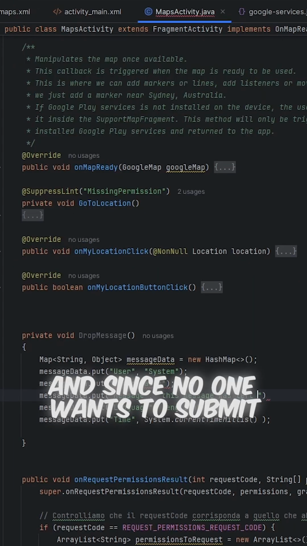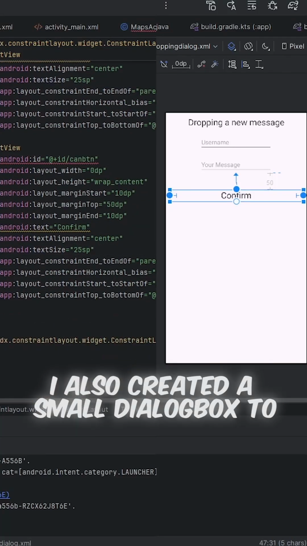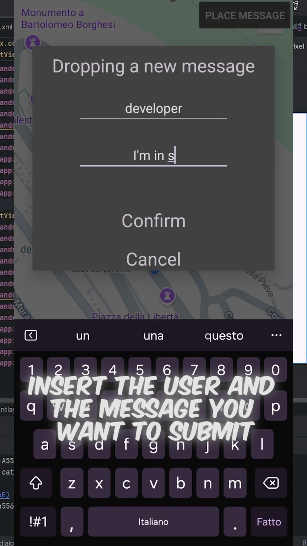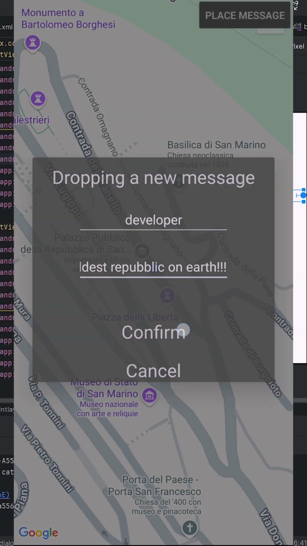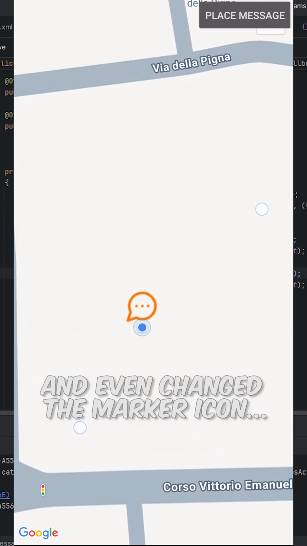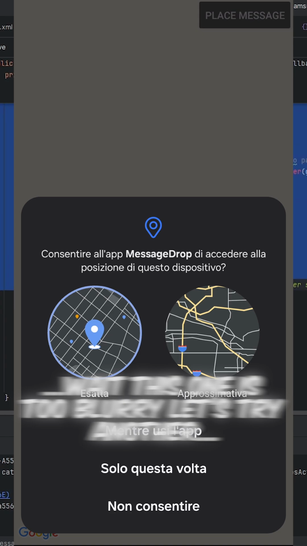And since nobody wants to submit the same messages over and over, I also created a small dialog box to insert the username and the message you want to submit. And even changed the message marker icon. This one is too blurry, let's maybe try another one.